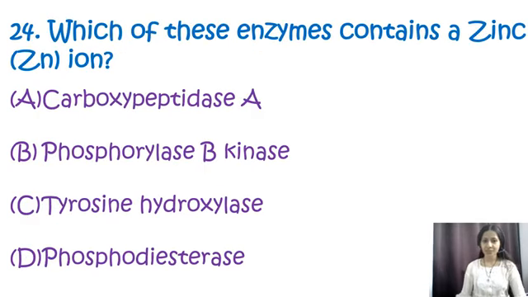Next, question number 24. Which of these enzymes contains a zinc ion? Options are carboxypeptidase A, phosphorylase B kinase, tyrosine hydroxylase, or phosphodiesterase. So over here, my correct option will be A, that is carboxypeptidase enzyme. Carboxypeptidase is also known as a metalloenzyme, which means it requires a metal as a cofactor for its activity. In the case of carboxypeptidase A, the metal ion or cofactor is zinc. Over here, the correct option is A.